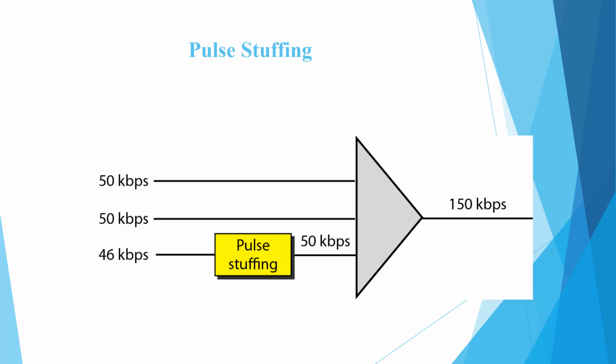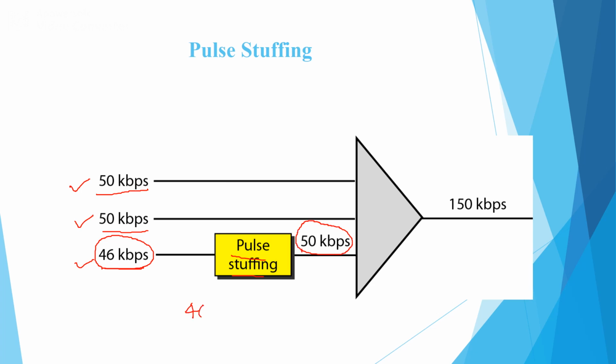Next one is pulse stuffing. Here we have 3 different input lines. The first one is 50 kilobits per second, the second is 50 kilobits per second, and the third one is 46 kilobits per second. So these 2 data rates are equal, but here we have only 46 kilobits per second. What we can do is add additional zeros in order to get 50 kilobits per second.